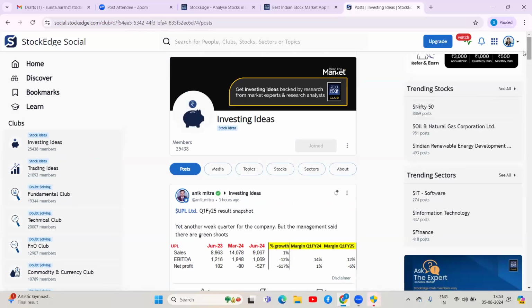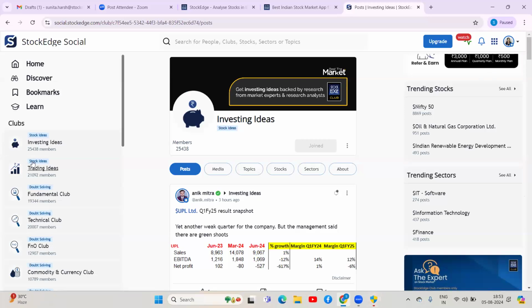So in Stockage, we have 2 kinds of experts: the green tick and the blue tick. Green tick, for example Mr. Anik Mitra, as you can see, is not directly associated with Stockage. However, he has been onboarded to Stockage Social and is either SEBI registered or RA qualified. He has given some NISM examinations to be certified by SEBI to give his recommendations. So the green tick experts are genuine people who have been onboarded on the social platform. We have onboarded them on the social platform and they are giving their investing-related ideas here.